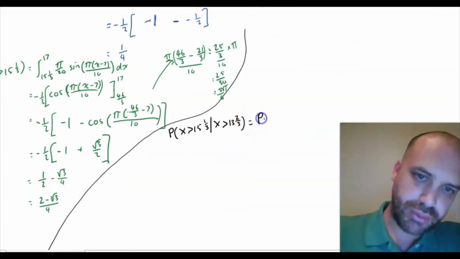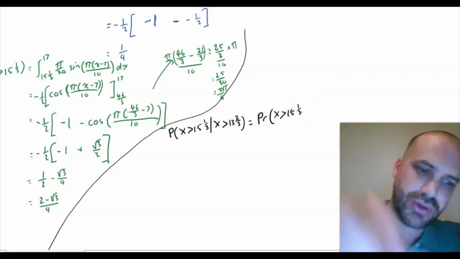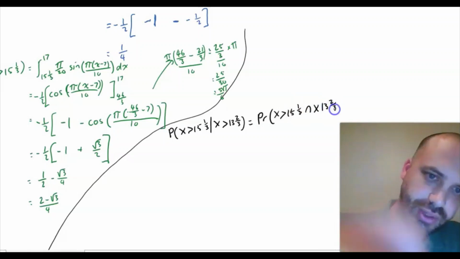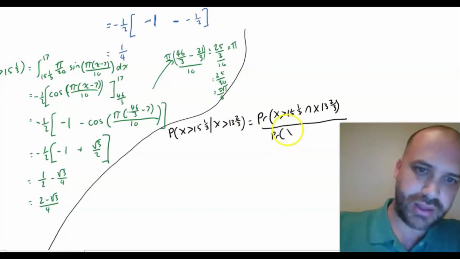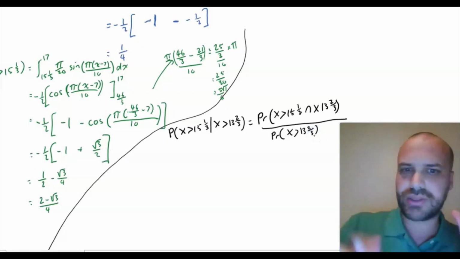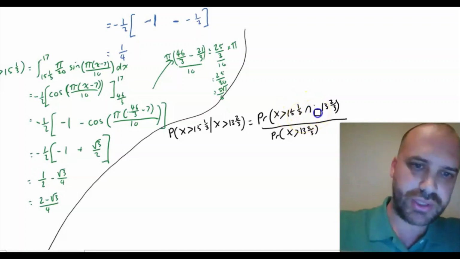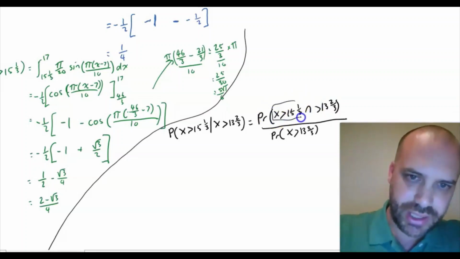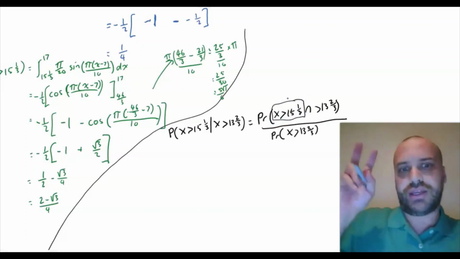And that's going to be equal to the probability that x is greater than 15 and 1/3, in intersection it's greater than 13 and 2/3, over the probability that it's greater than 13 and 2/3. Now, looking at this, the probability that something is greater than 15 and 1/3 and greater than 13 and 2/3, that's just the probability of this here. If you're going to be greater than two things, you've got to be just greater than the greatest thing.